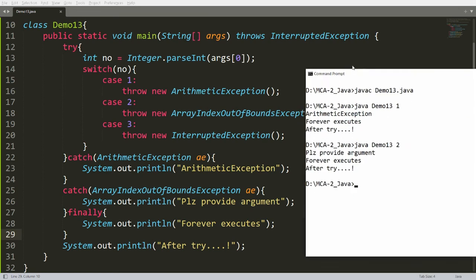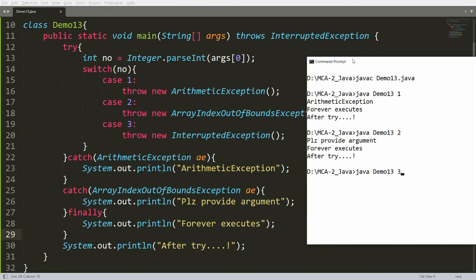But suppose you pass here number 3, then interrupted exception will be there. It will display only one message, forever executes, but I will not get the message after try. Why? Because it is an abnormal termination. So if you don't want to make this abnormal termination, then you can write this interrupted exception in another catch.